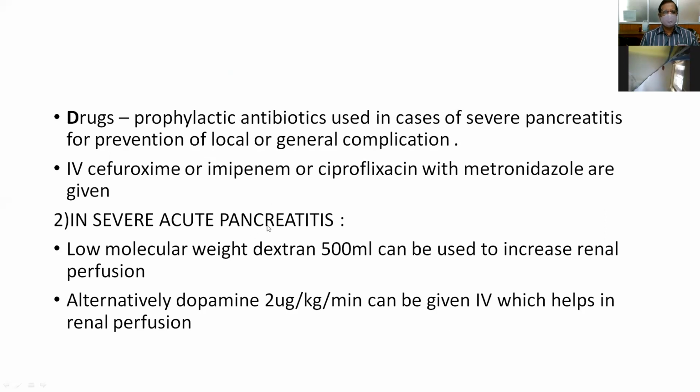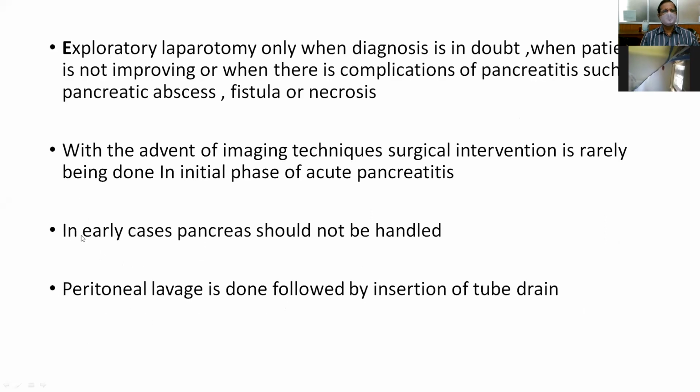In severe acute pancreatitis, you have to give intravenous low molecular weight dextran to increase renal perfusion, because of hypotension there will be gradual renal failure. Alternatively, for increasing the renal perfusion, you have to give dopamine 2 micrograms per kg per minute intravenously.